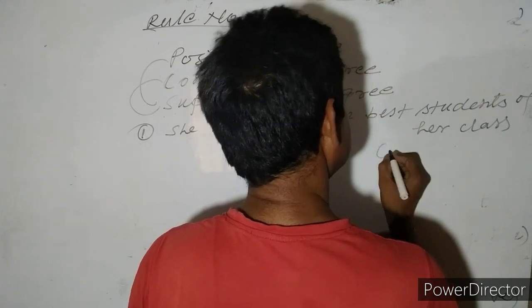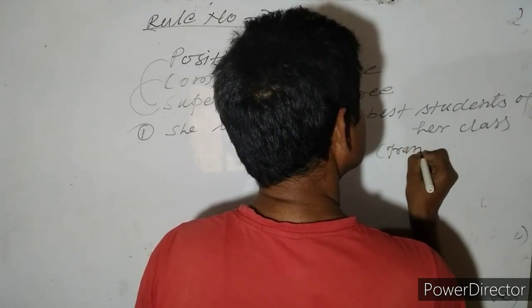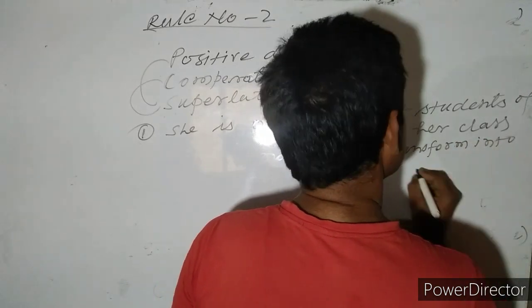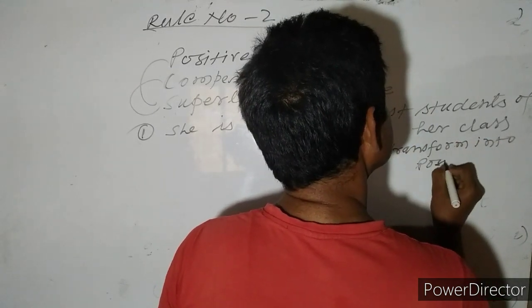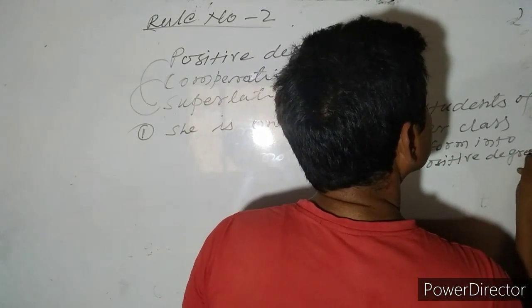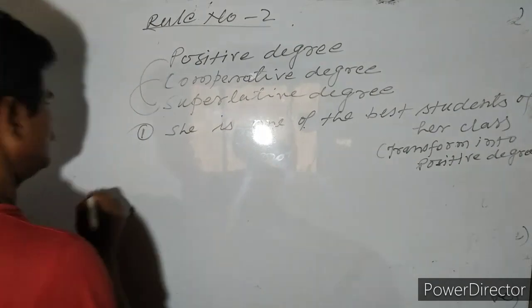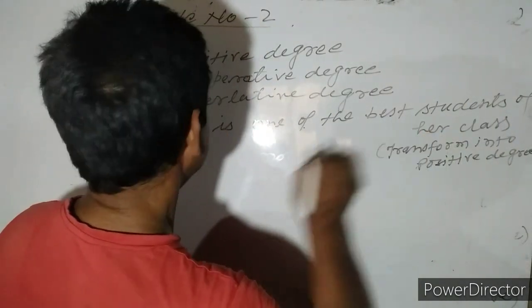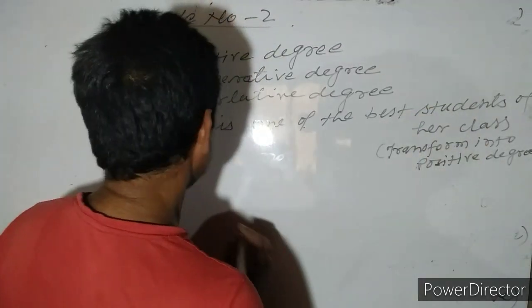Transform into positive degree. First, rule number 1. She is one of the best students of her class.